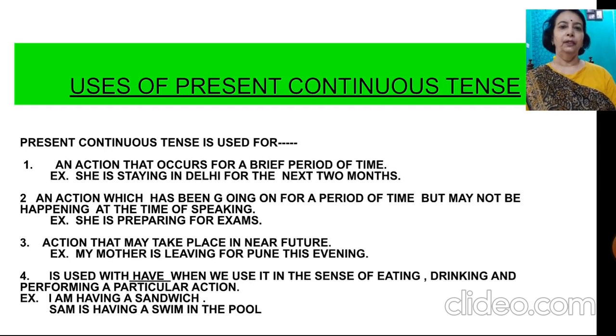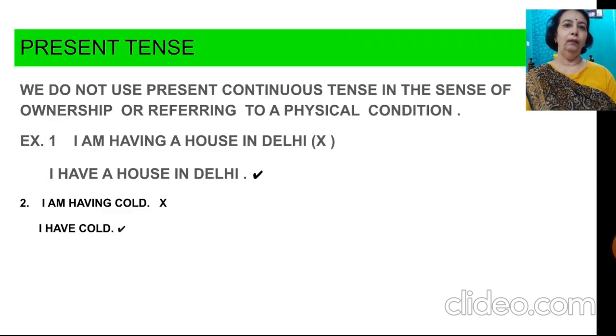Fourth, it is used with have when we use it in the sense of eating, drinking, and performing a particular action. For example, I am having a sandwich. Sam is having a swim in the pool.